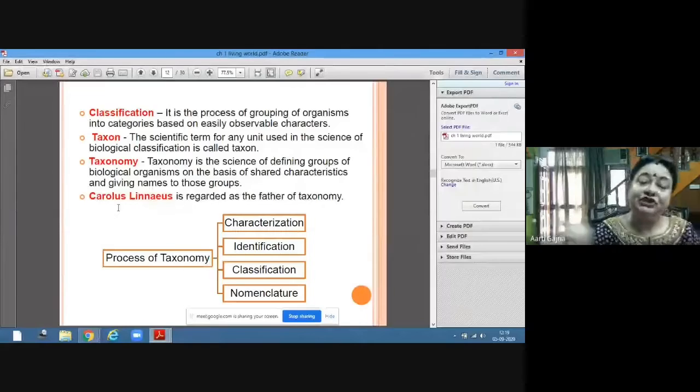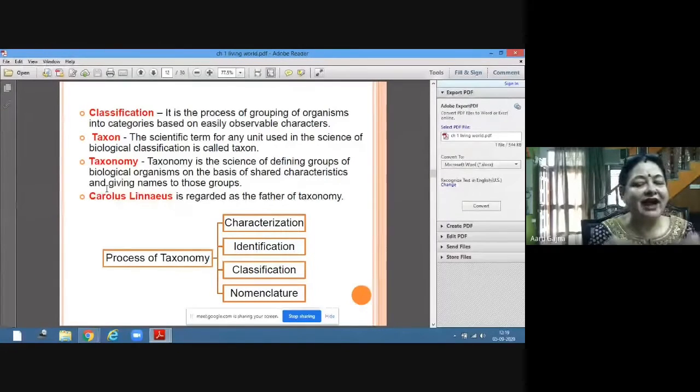All similar things will be kept in one group, and everything dissimilar from this will be kept in another group. That is called classification. Then taxon. Taxon is one scientific term for any unit. It is a single term used in the science of biology for classification, like one category is called a taxon. And what is taxonomy?